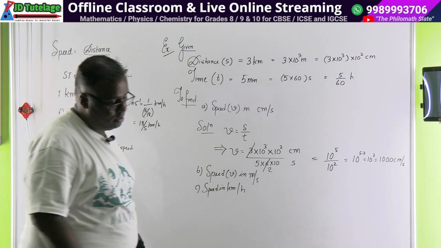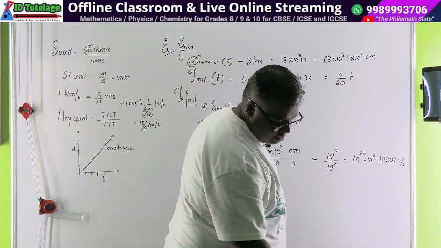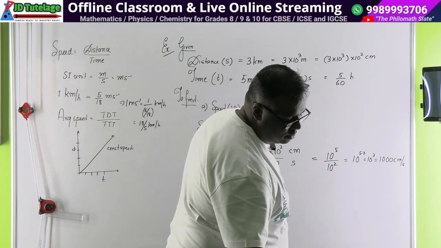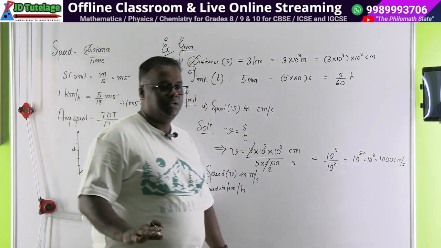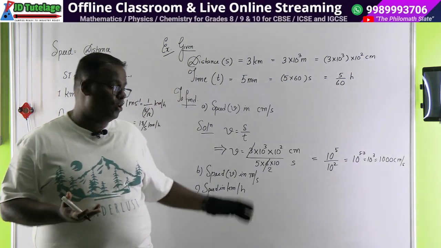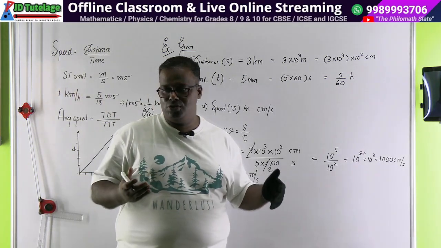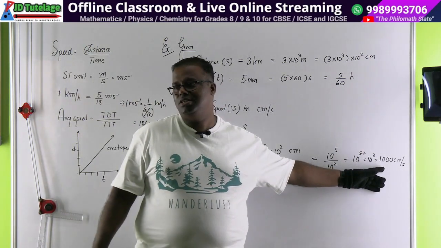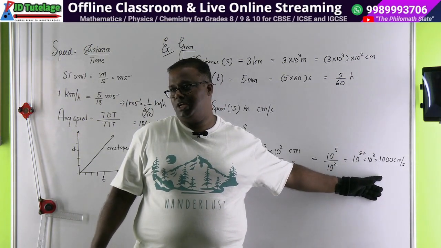कितना है बोलो? हाँ, 1000 centimeter. See. Yes. Solving the second part was, although you solved it, but it was one sort of foolishness. First part is how much? 1000 centimeters per second.